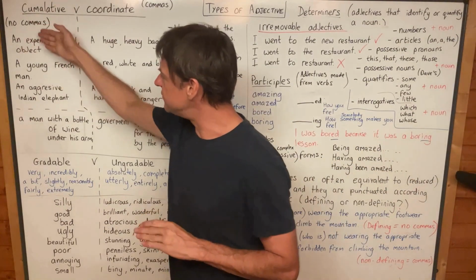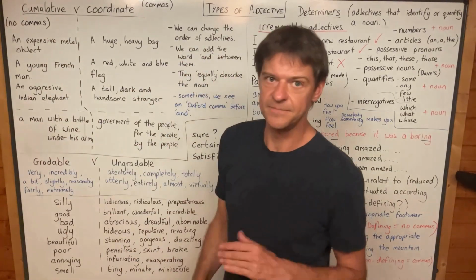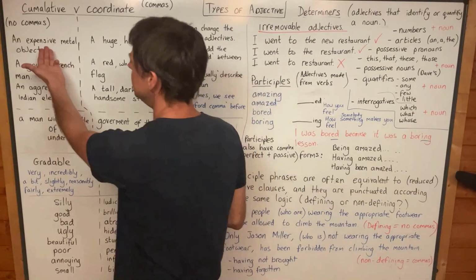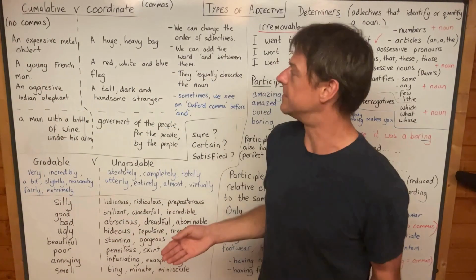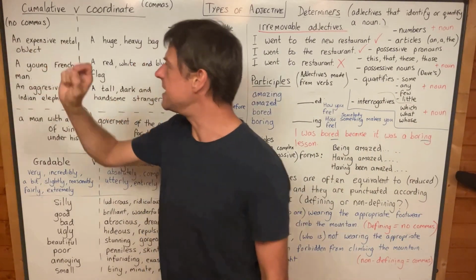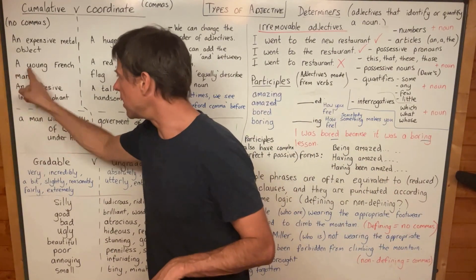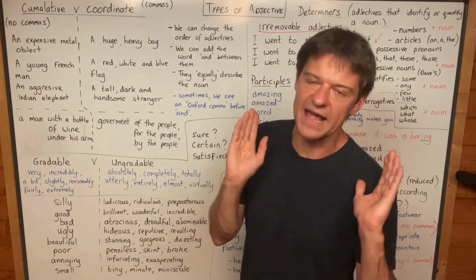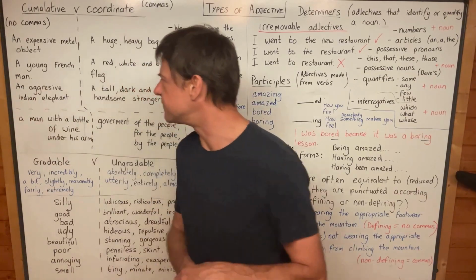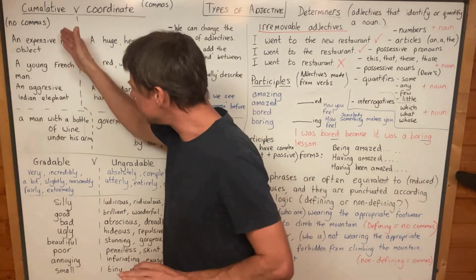If we look at these examples here on the left, these are cumulative adjectives listed. So we can talk about an expensive metal object, yeah? And with these two adjectives, you'll notice that you can't change the order. You can't say a metal expensive object. Not in English you can't. Look at the next one, a young French man. You can't say a French young man, okay? And the last one, an aggressive Indian elephant. You can't say an Indian aggressive elephant. It's got to be in that order.